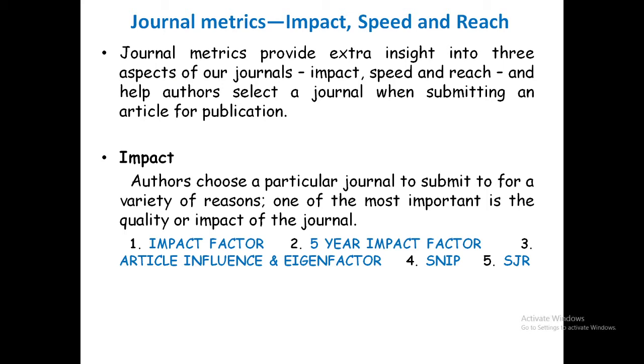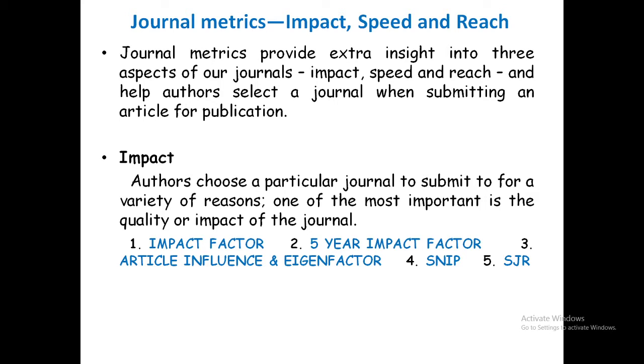Now, the topic is impact. Authors choose a particular journal to submit to for a variety of reasons. One of the most important is the quality or impact of the journal.